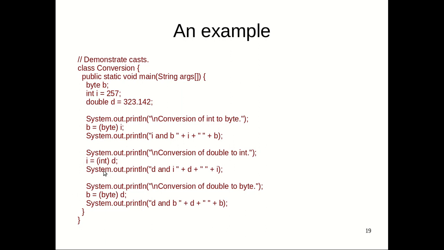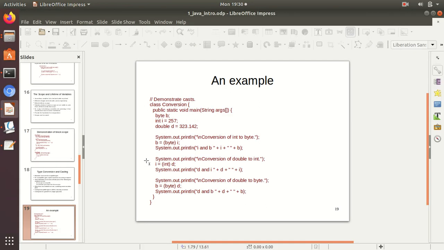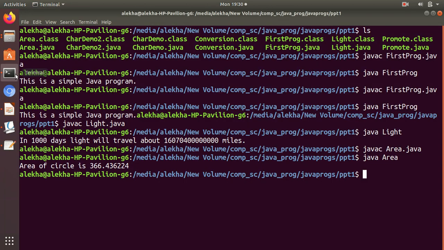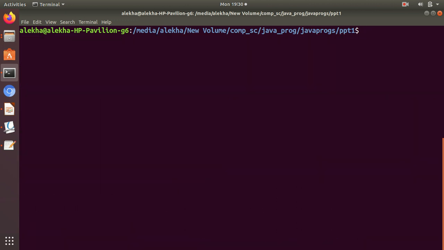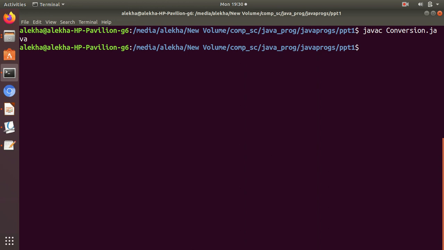Okay, let's see the output of this example, and then we're going to analyze how it happens. Let me clear the screen first so that I can see the output properly. The file name is conversion.java. Let me run it.